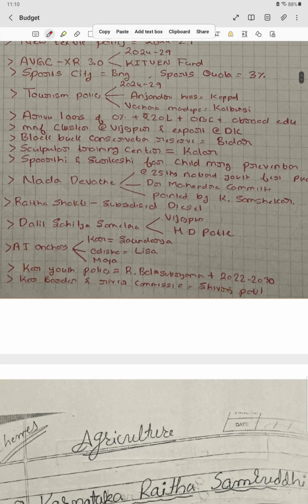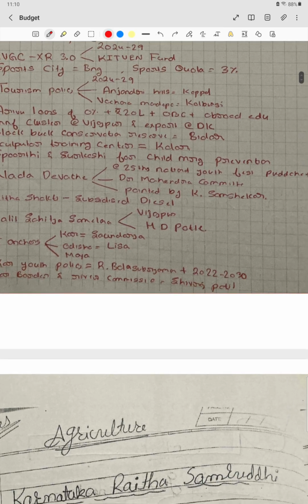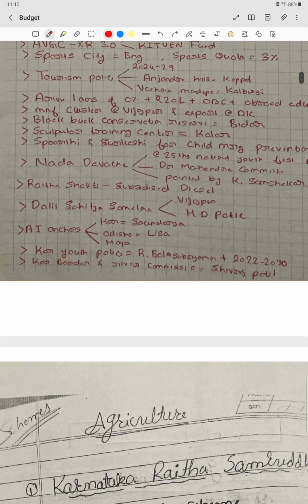Then we have Arivu loans, basically 0% and collateral-free loans of around 20 lakh rupees, which are given to the OBC community, especially those people who want to study abroad. Then they have also announced a manufacturing cluster at Vijaypur and an export cluster at Dakshin Kannada. Then we have Black Buck Conservation Reserve in Bidar, Sculpture Training Center in Kolar, and Spurti and Suraksha scheme for child marriage prevention.